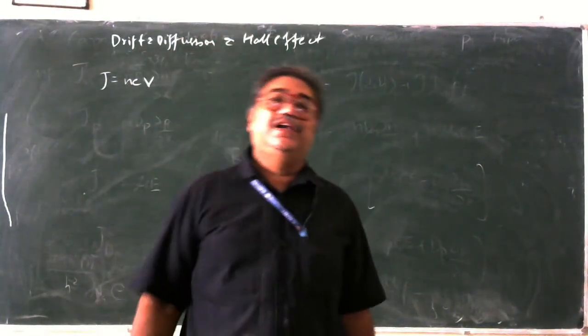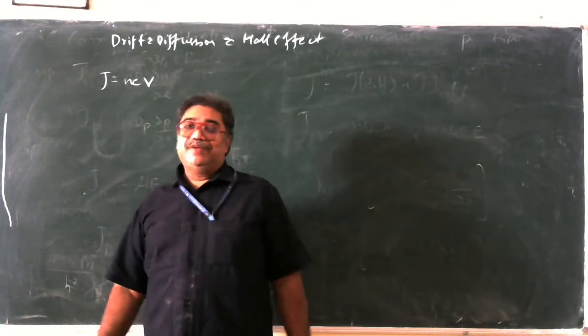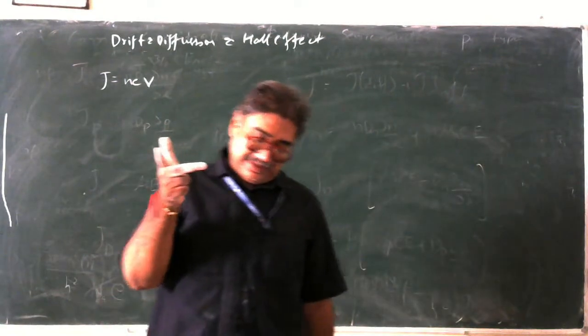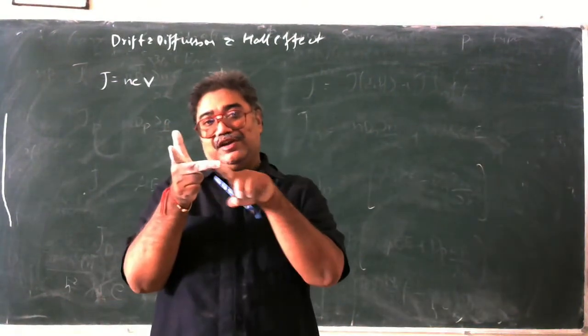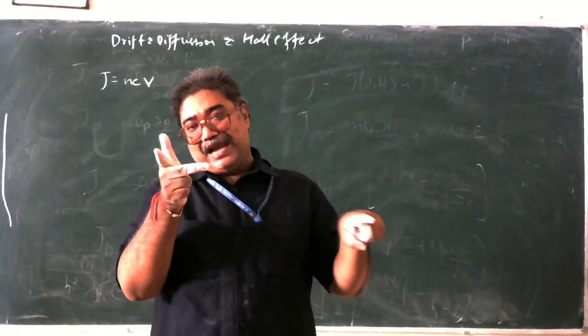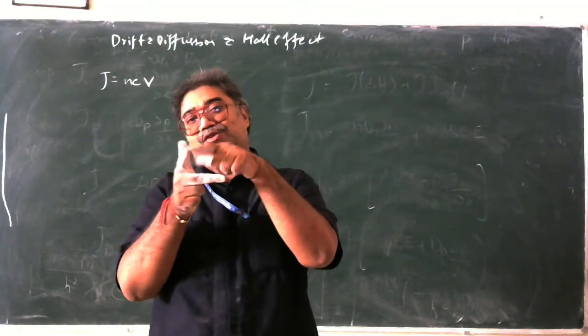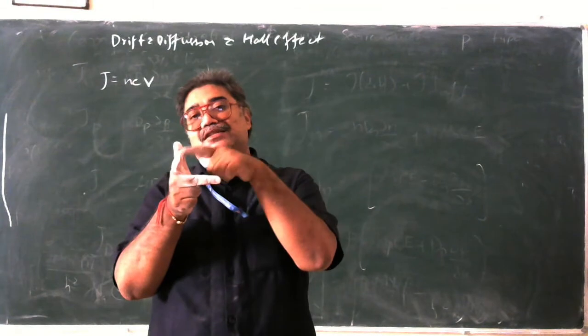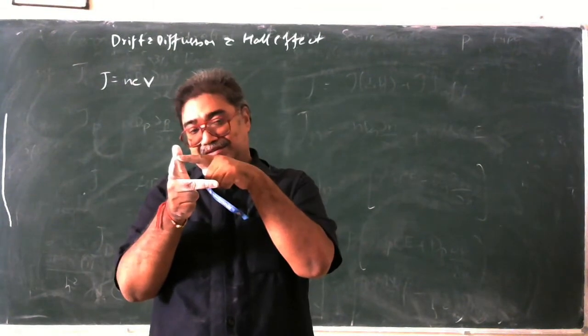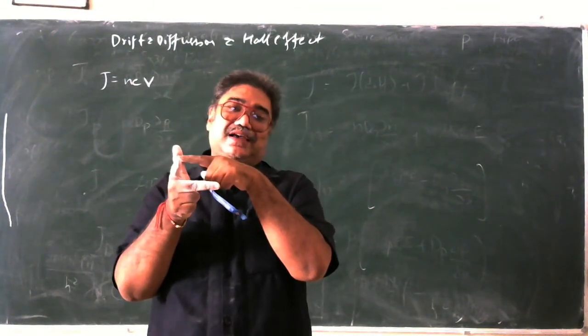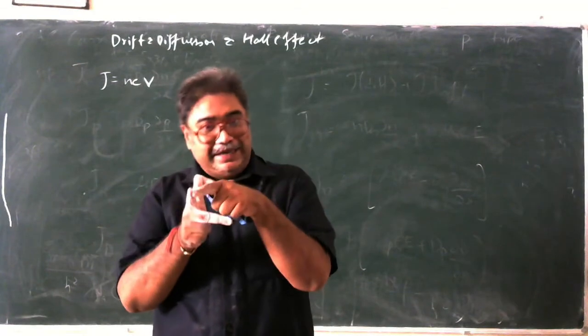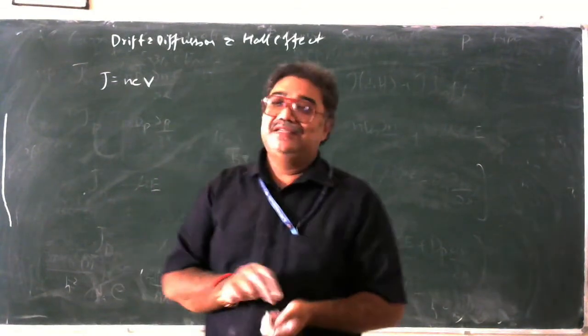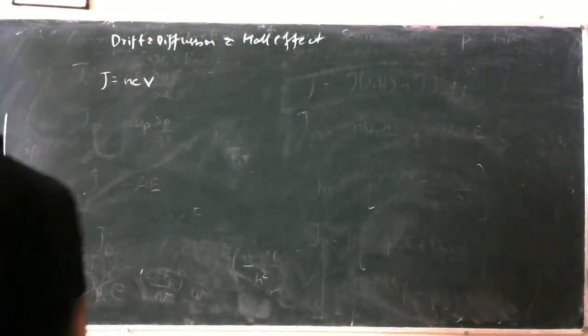Why is it current per unit area? Because the electrons are already flowing along one axis, its impact is felt along the remaining two axes, and along the remaining two axes we can only get an area. That is the reason why the current density is always defined as the current per unit area, and that is represented by J equals n e v.